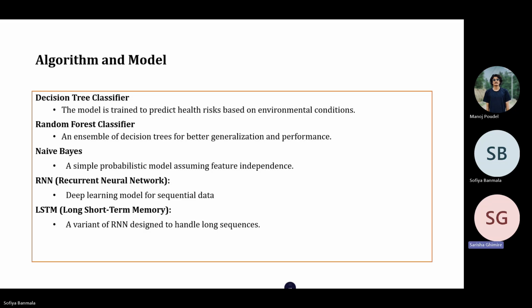Even though our dataset does not have a strong sequence structure, we still tested RNNs and LSTMs to explore whether they could capture any hidden relationships between air quality variables over time. For example, changes in weather patterns, temperature fluctuations, humidity, and air pressure may combine over time to affect health risks in a way that isn't immediately obvious in the static models. By introducing these temporal models, we aim to see if they could uncover new patterns.